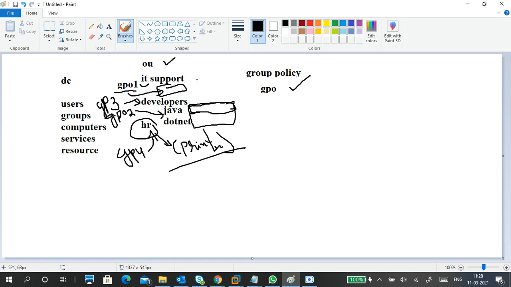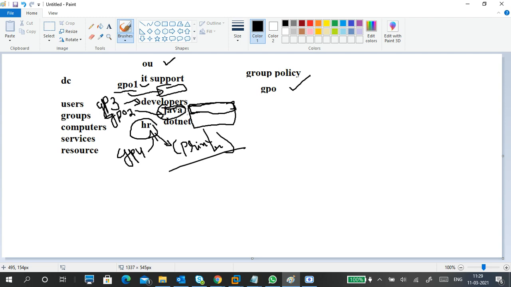Okay, so simple. For example, Java people want to access some infrastructure, or maybe some data is required, or maybe they need environment variables for something Java related. So I will create a setting and enforce the settings. Okay, IT support people require firewall access, or some authentications are required. So I will put in a setting and apply it on IT support.